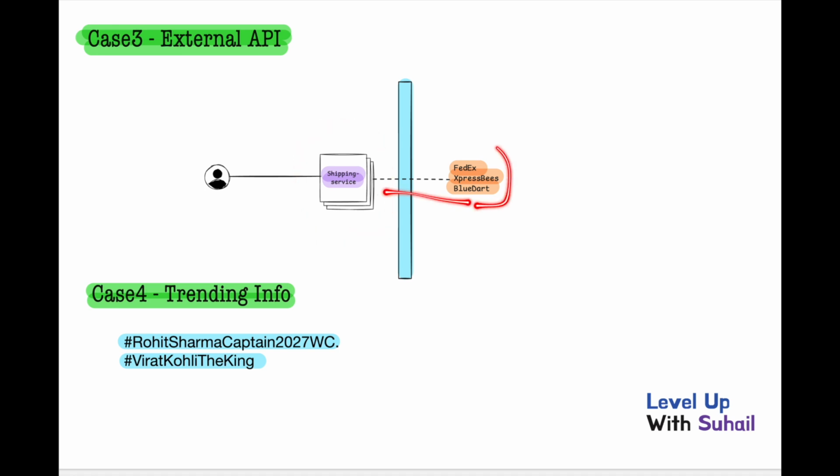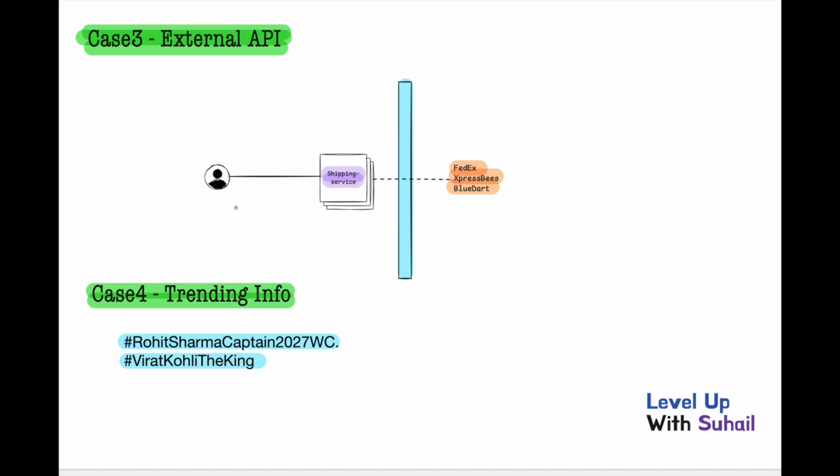For example, FedEx, Xpressbees, Blue Dart, right? These vendors expose APIs through which the shipping service can create shipping IDs, tracking labels, and so on and so forth, right? So users want to check the order status, to check where the order is currently located, right?